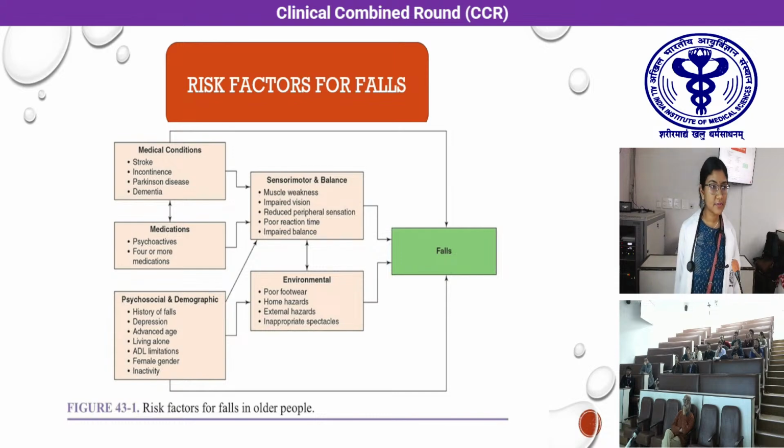Falls can be due to multiple extrinsic and intrinsic risk factors. These include medical conditions like stroke, Parkinson's, dementia, medications such as psychoactives, multiple medications as in our patient, the use of diuretics, psychosocial and demographic factors like a previous history of fall, ADL limitation, physical inactivity, and advanced age in itself could contribute to falls. Apart from this, sensory motor and balance problems like muscle weakness, impaired vision, reduced peripheral sensation, and environmental factors like poor footwear and home hazards could contribute to falls.